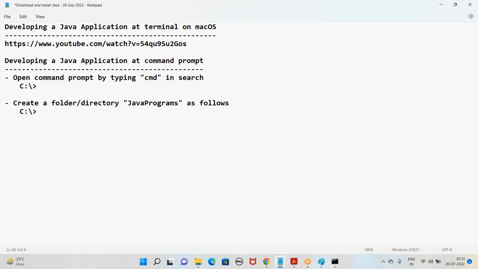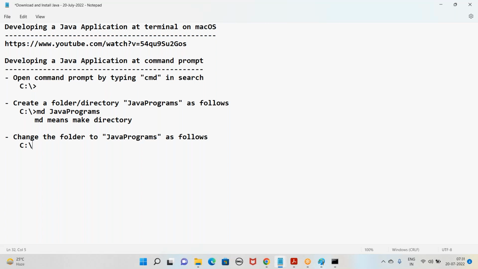To do this, we use the command md and the name of the folder, any folder name you wish. md means make directory.